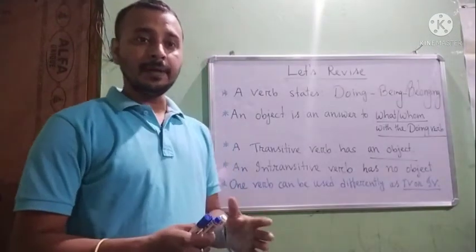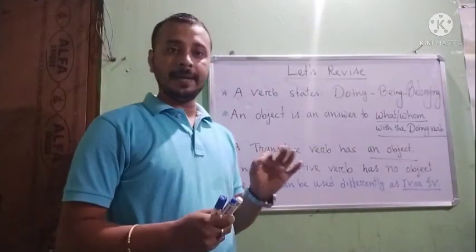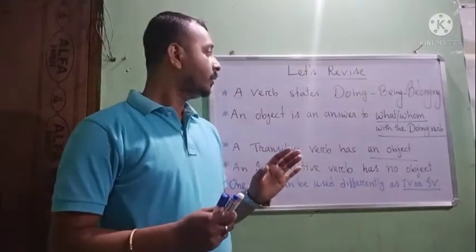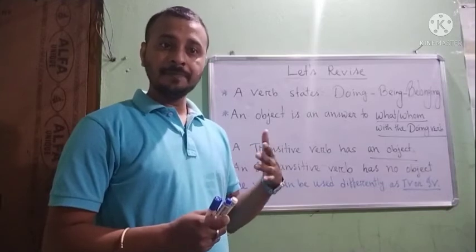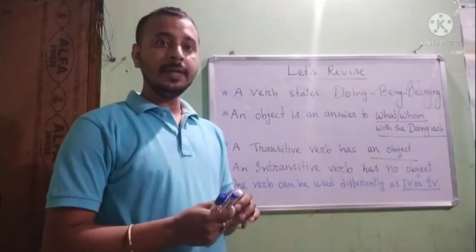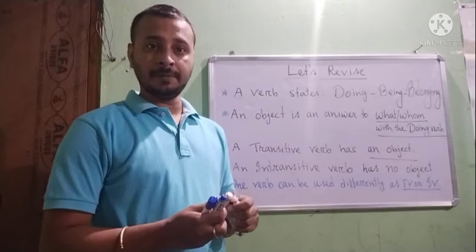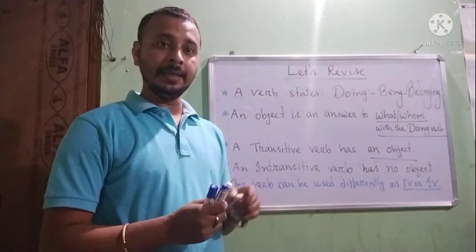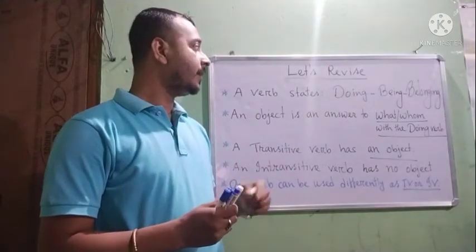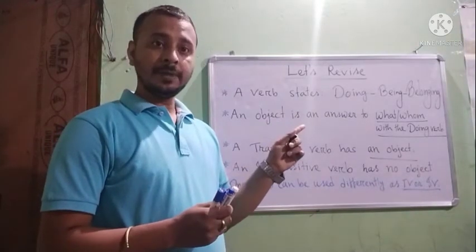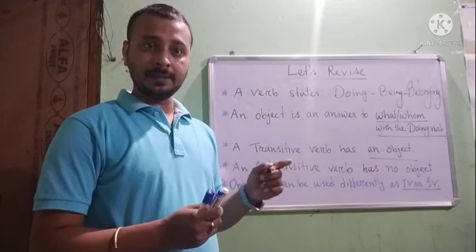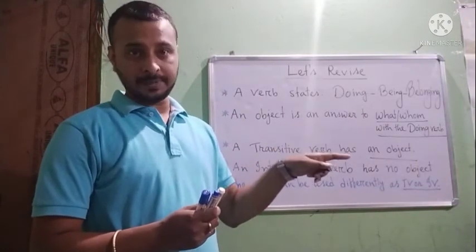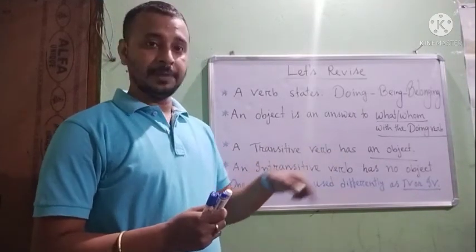So like the being verbs, belonging verbs like have, has, had also don't have any object because they are also not action verbs. Okay, so they are also intransitive verbs. Being verbs and belonging verbs are intransitive verbs. Okay, but doing verbs are intransitive also, transitive also, because they can have subject, they can have object also, and sometimes they cannot have object also.